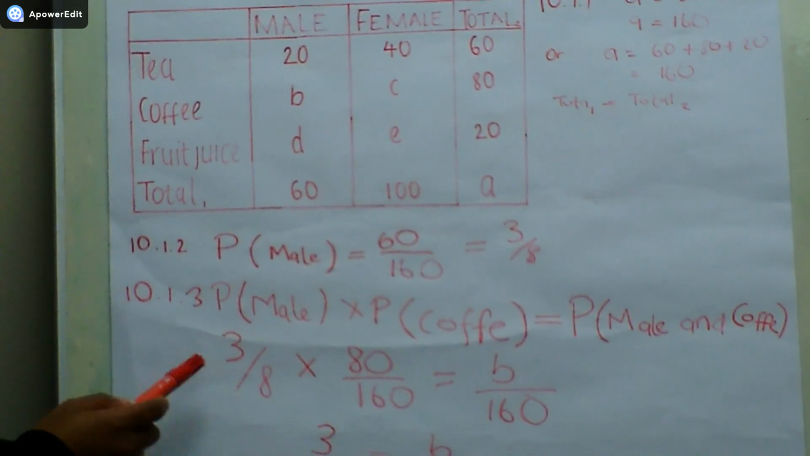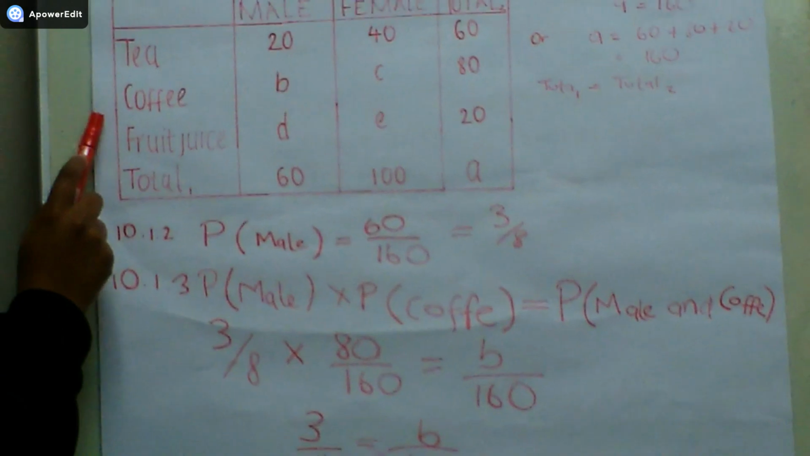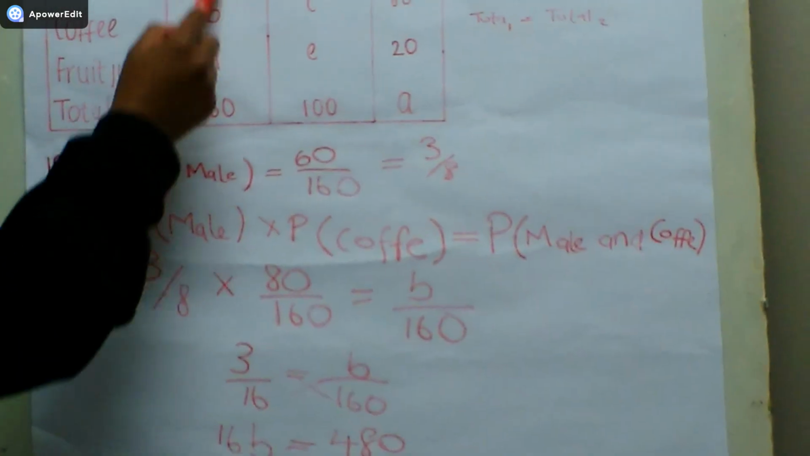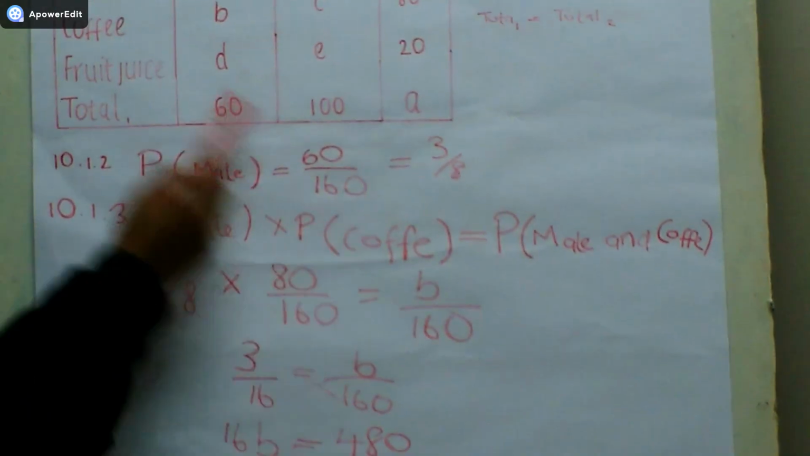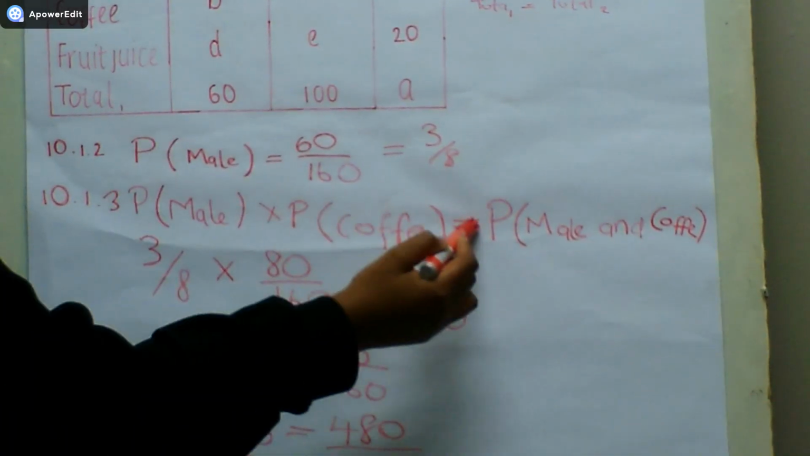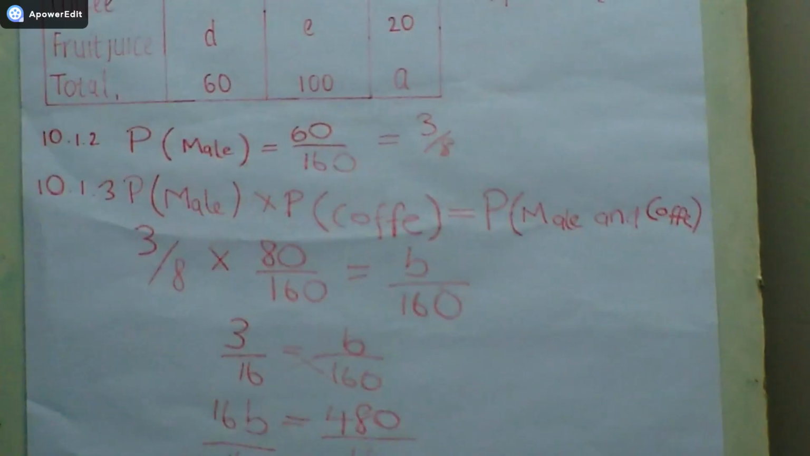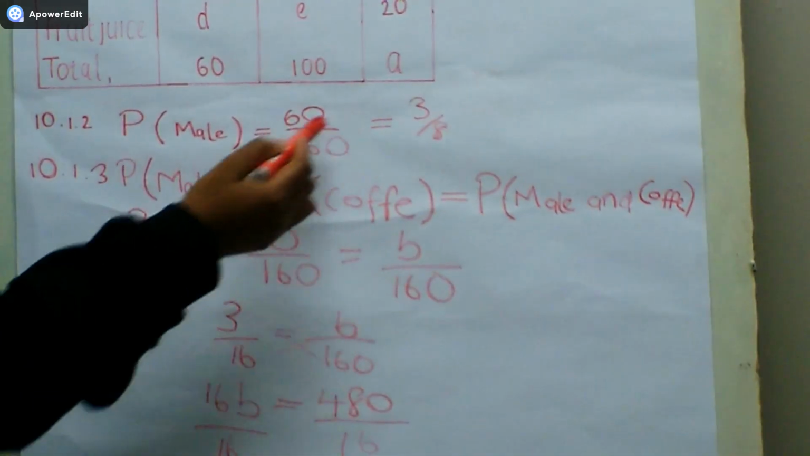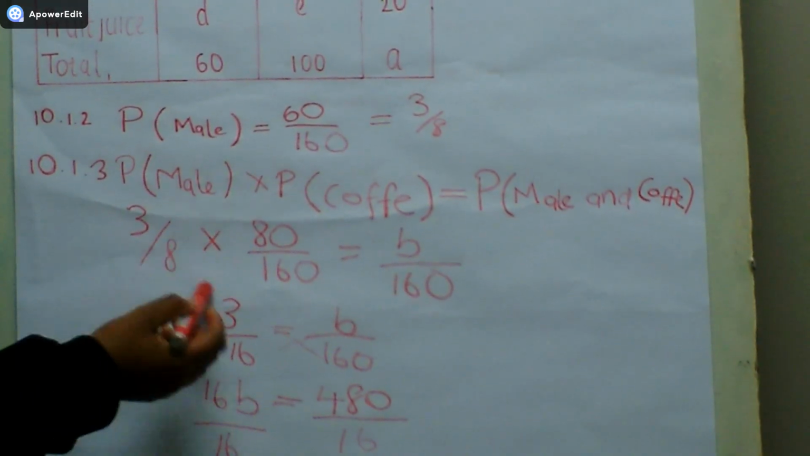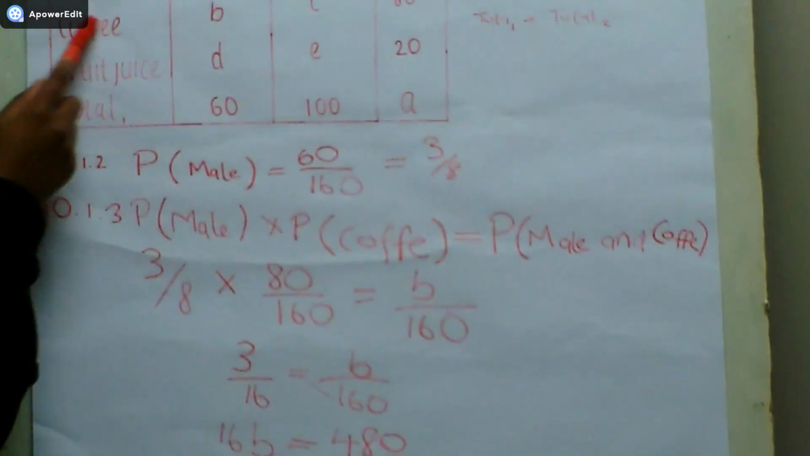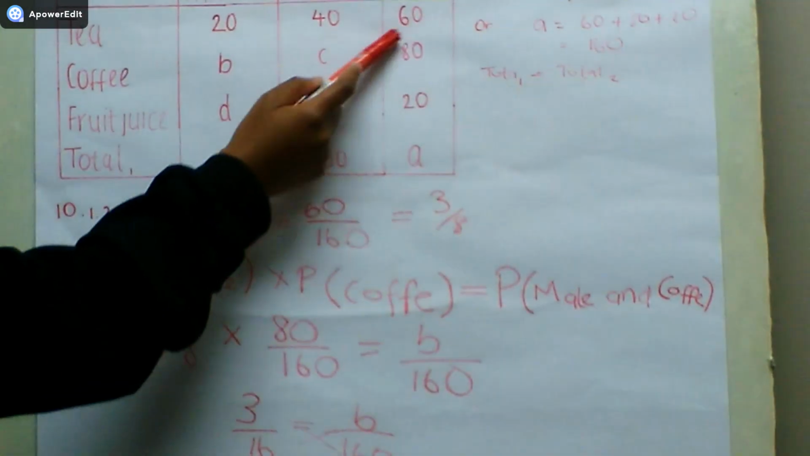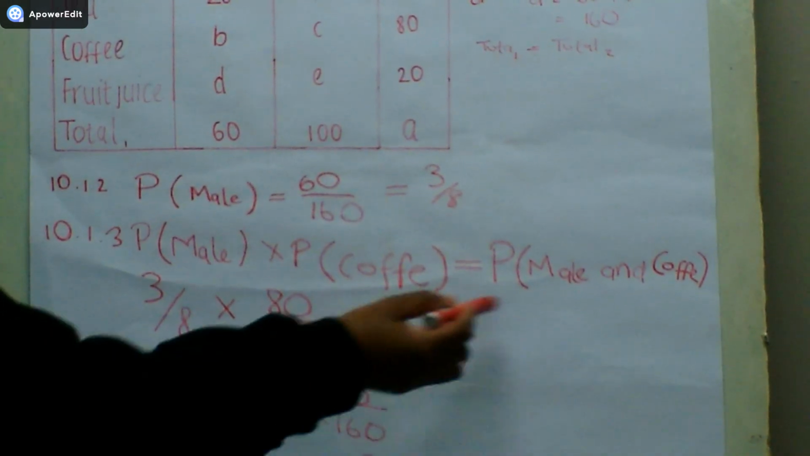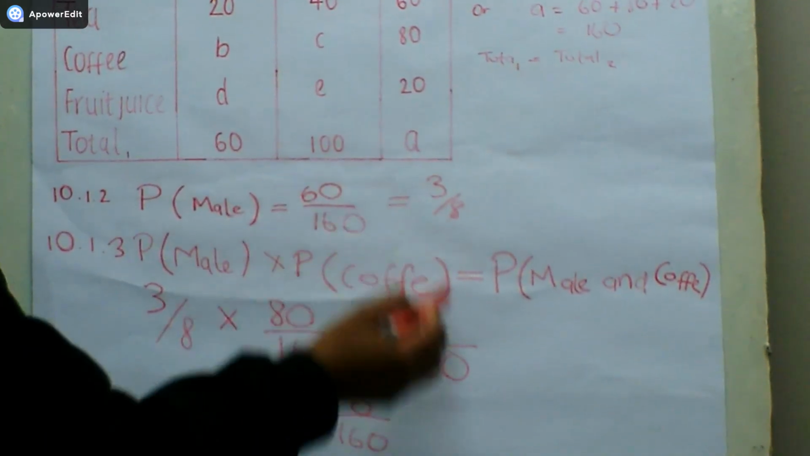Moving on to 10.1.3, we were asked to find the probability that the person is a male and is drinking coffee. So P of male and coffee, the intersection, is equal to P of male times P of coffee, and the intersection is your B. P of male, we already found, is 3/8. And then P of coffee, you take your 80 over 160. Then you equal it to this side, your B over 160.